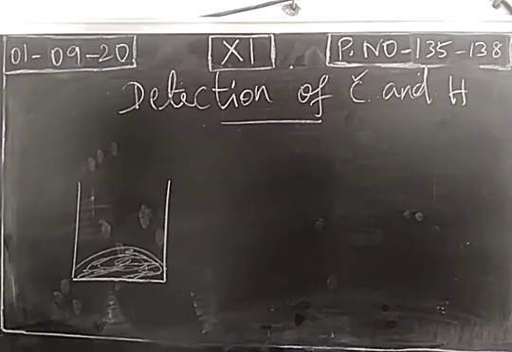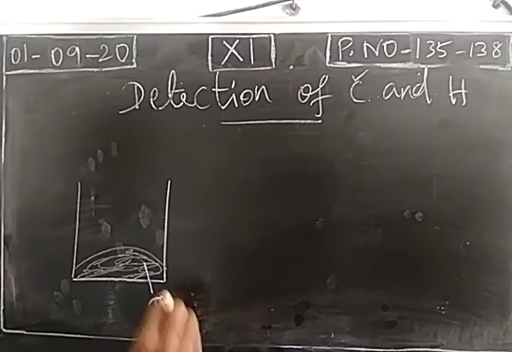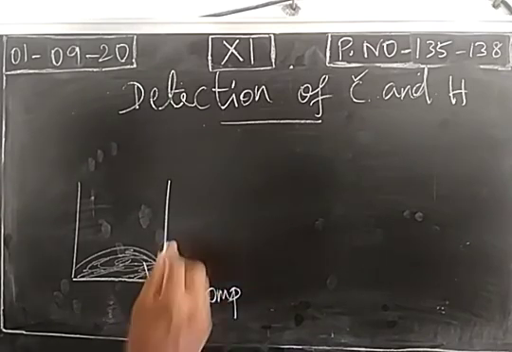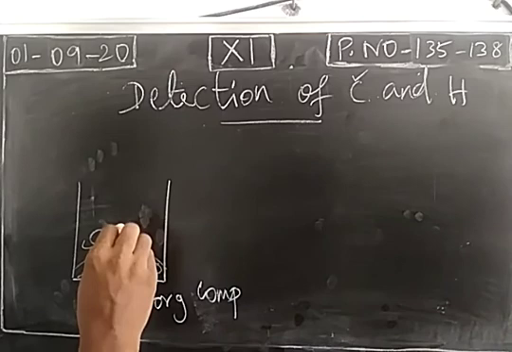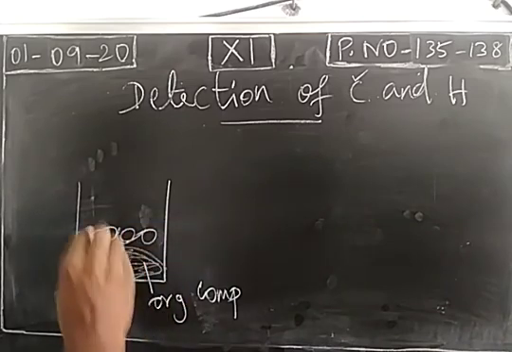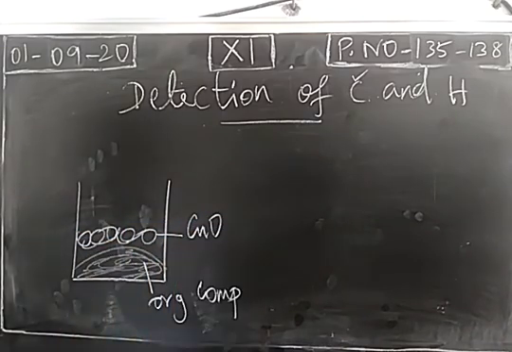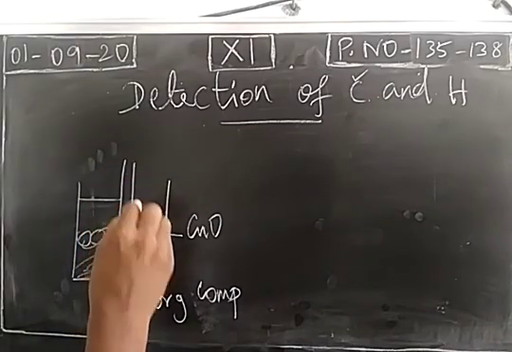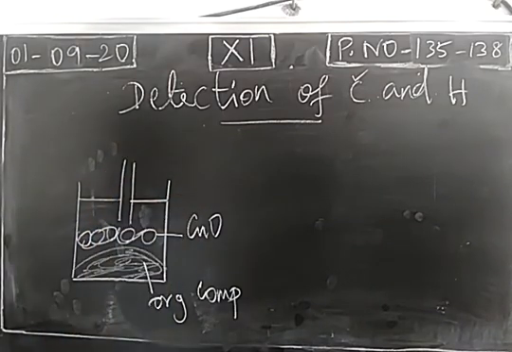So take the organic compound in a vessel or a flask. With this, add copper 2 oxide. So we have taken a mixture of organic compound and copper 2 oxide.